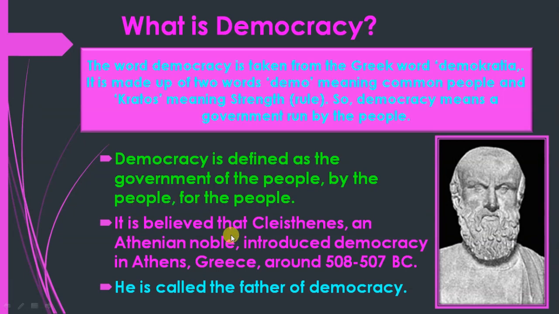Clear? It is believed that Clisthenes, an Athenian noble, noble meaning honest, full of courage and care for others, introduced democracy in Athens, Greece. So this person introduced democracy first in Athens, Greece, around 508 to 507 BC.